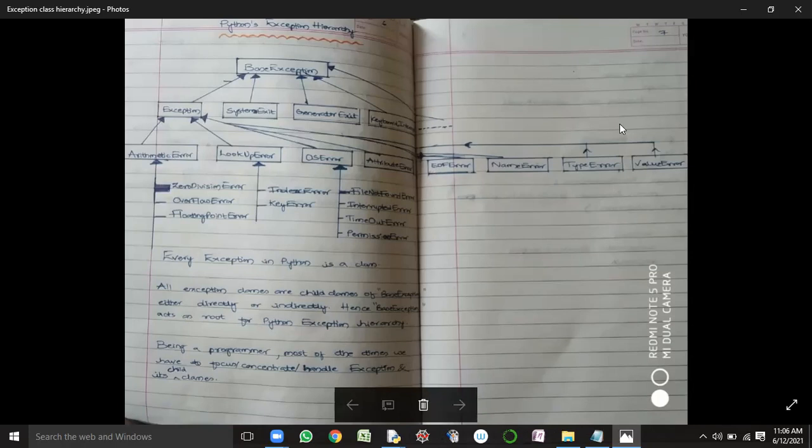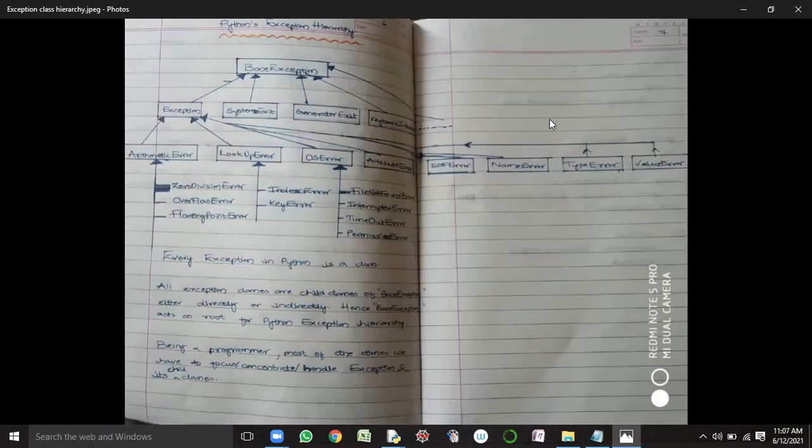Most of the time, 98% or 99% of the time, we focus upon which particular class of exceptions? The Exception class and its child classes. Now, are all these exceptions predefined or user-defined? Predefined. Predefined means these exceptions are coming from Python.